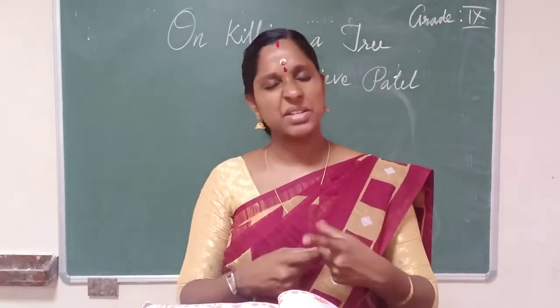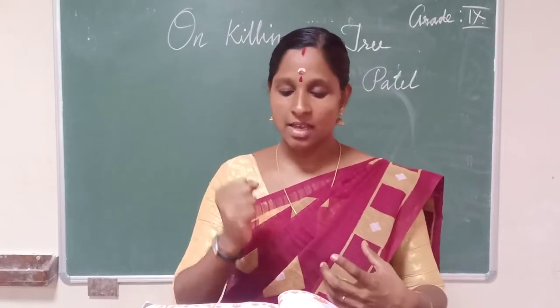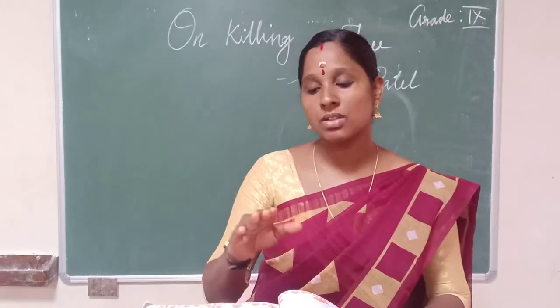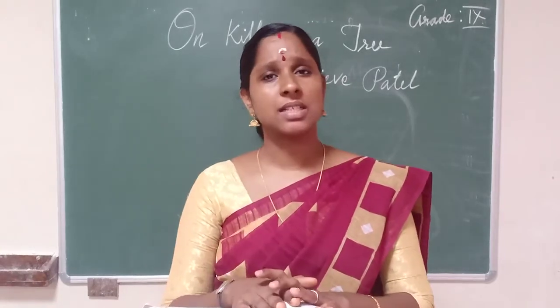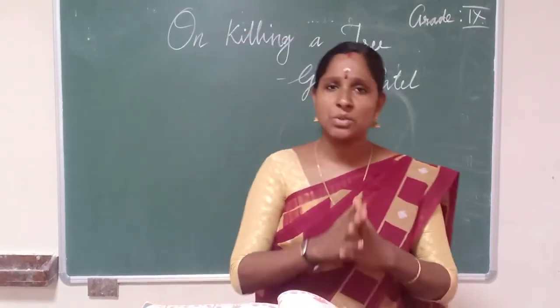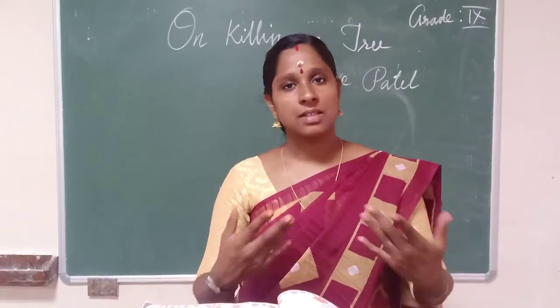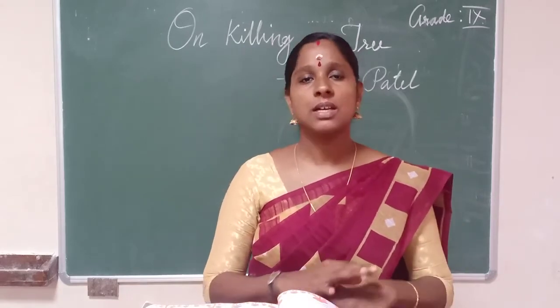Okay, it changes colors and becomes hard and twisting. After dryness, it starts to shrink, right? Then withered, dried, and then it is done. And finally, it dies. This is the way of killing a tree. This is what we are doing. See, of course, the poet is telling we have no right to cut down a tree. We are living here. Same rights, these plants also have to live on this earth.